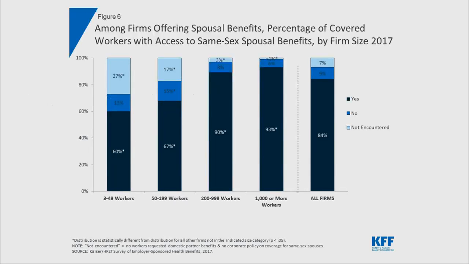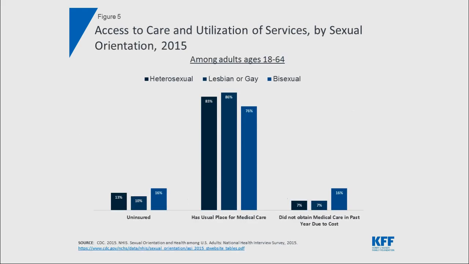So this chart shows the percentage of businesses that cover same-sex spouses on health insurance by the number of employees that they have. As you can see, fewer smaller businesses offer coverage for LGBT couples, which leaves the spouses to find their own insurance, which again is very expensive. So access and utilization of services. This graph shows that heterosexuals and LGBT members, many of them were insured. However, as you can see, fewer LGBT individuals were insured than their heterosexual counterparts, while more were uninsured or did not seek out healthcare because of the high cost.